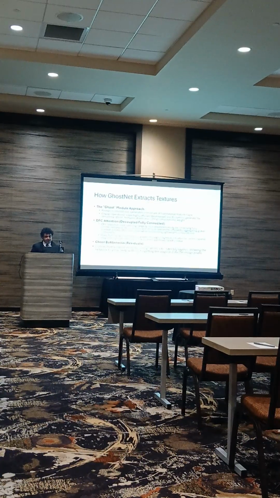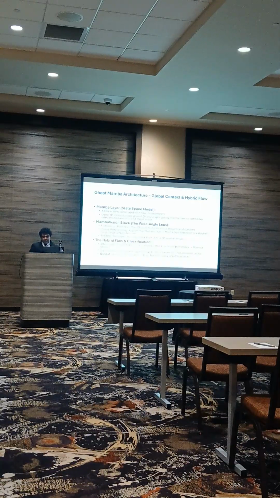The GhostNet extracts features. To understand the architecture, we start with the local feature extraction powered by GhostNet version 2. Traditional CNNs apply heavy computation to every single filter, which consumes massive amounts of RAM. As you can see implemented over here, the Ghost Module 2 fixes it. First, it uses standard convolution to generate a few core features, then uses cheap operations, specifically depth-wise convolution, to generate the rest. Inside the module is a DFC attention layer, decoupled fully connected. This layer calculates an attention map with values between 0 and 1 using a sigmoid activation. It mathematically multiplies against the features, and to simplify it, it would ignore the background and focus more on cloudy regions.